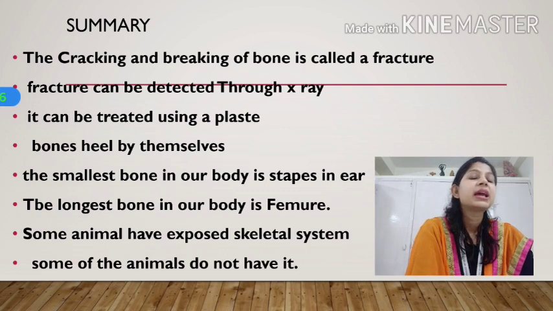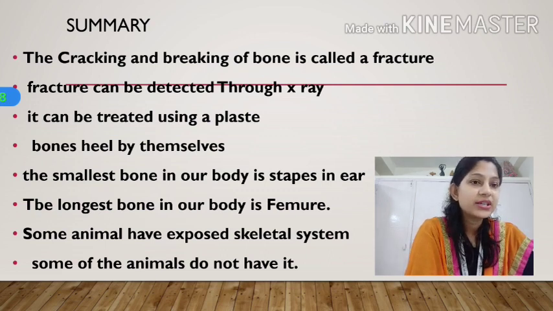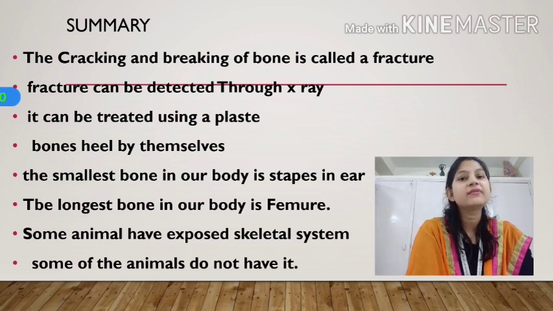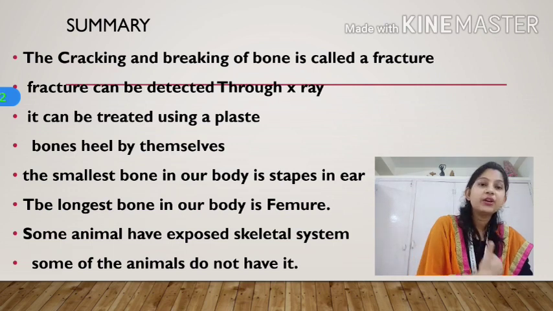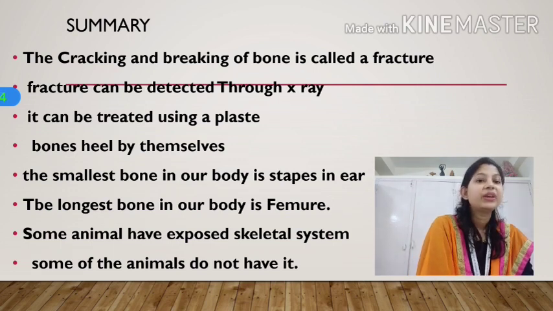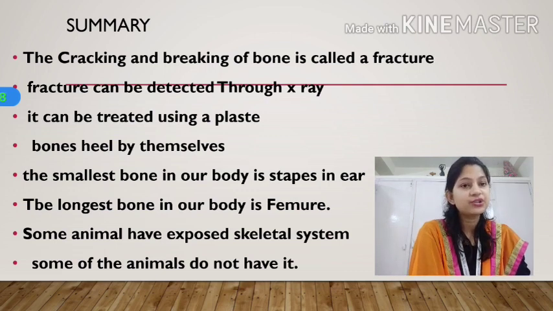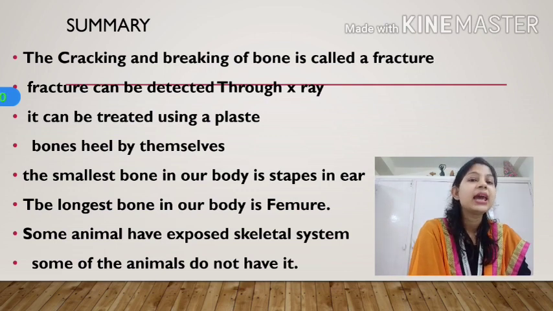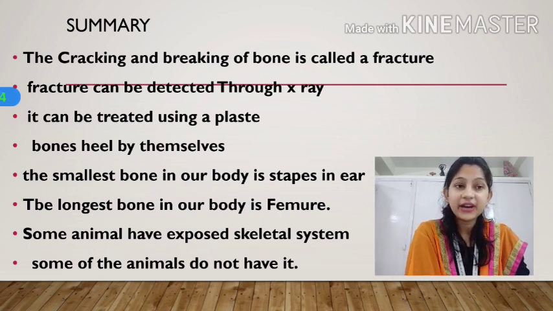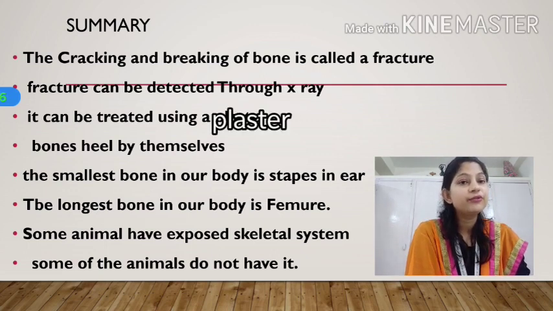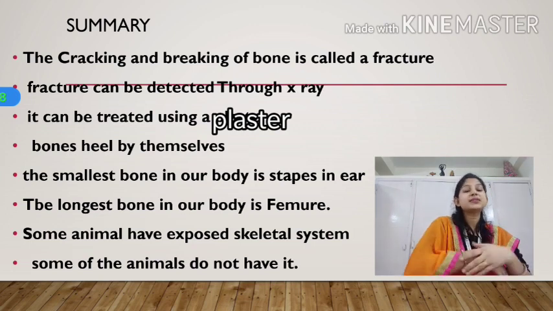Okay, students, now let's summarize what we have learned in today's class. We have learned that cracking and breaking of bone is called fracture. How can we detect a fracture? We can detect a fracture through X-rays. And how to treat a fracture or cracking of bone? By applying plaster there.